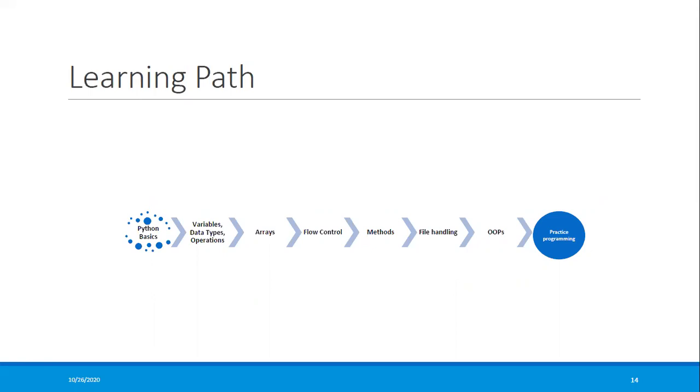Then go with the basics of Python, then learn about variables, arrays, flow control, all the loops like for loop and while loop, methods and how to call a method. Then file handling, to read and modify any file. This can help you during any kind of automation.